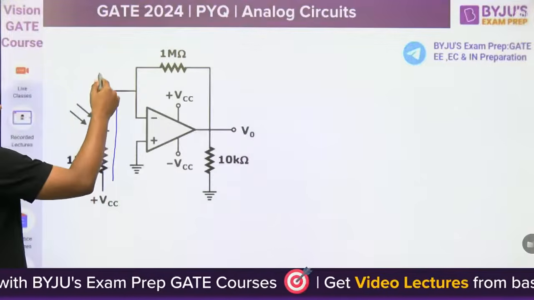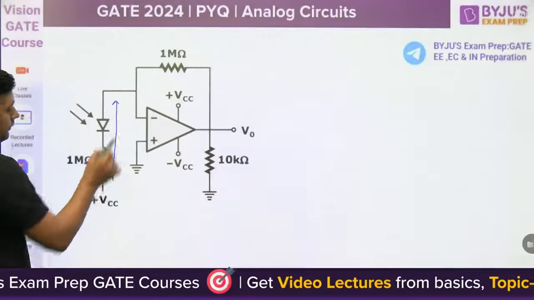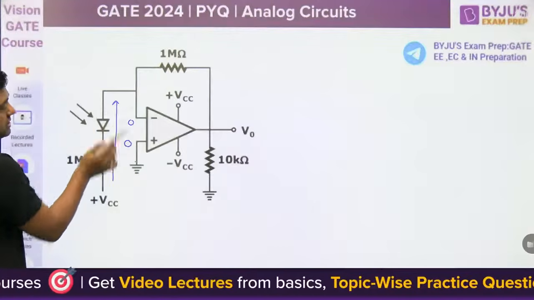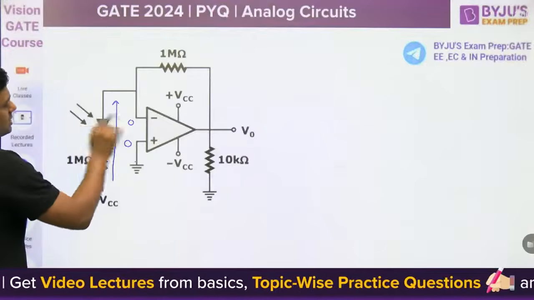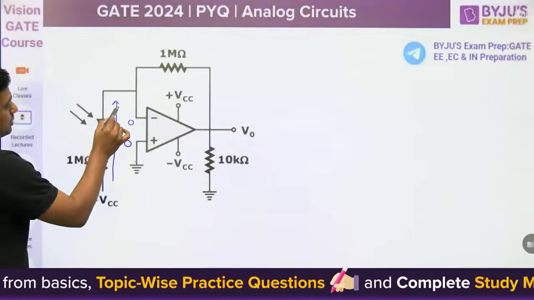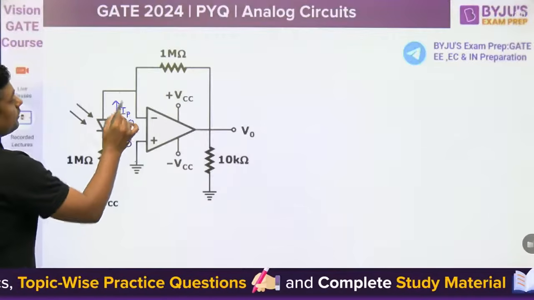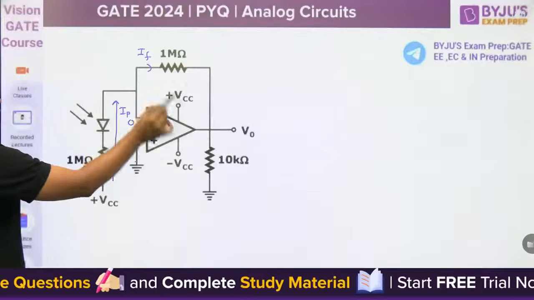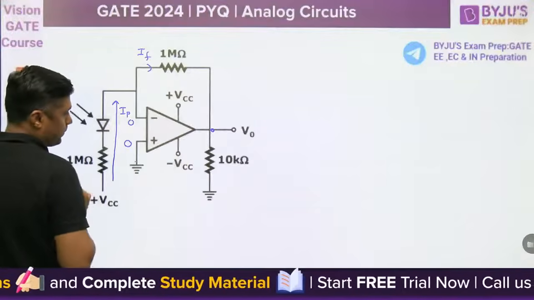Current will flow in the reverse direction from positive towards ground. This is 0, this is 0, virtual short concept, virtual ground. And the current entering the op amp is 0. That same current, called photon current, will enter here. This is called feedback current. And then you can find the V0 here.